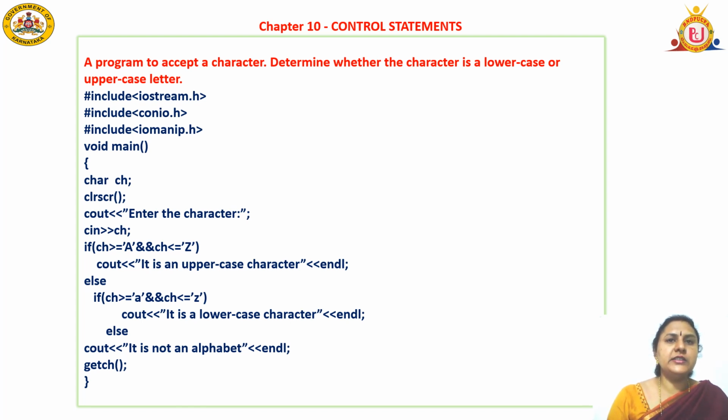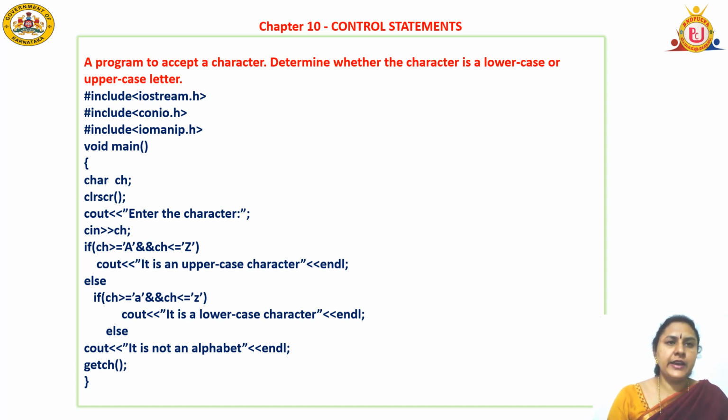So endl is a function. It is available in the iomanip.h header file. It will take your cursor to the next line. It is like a new line character. Else, if the condition is false, I am going to check one more condition using else if.